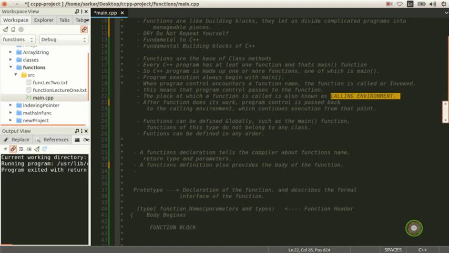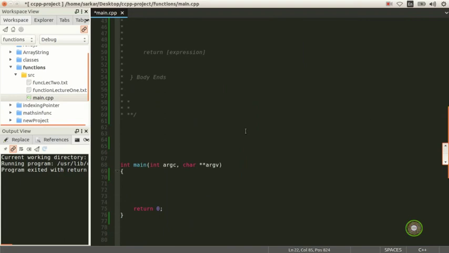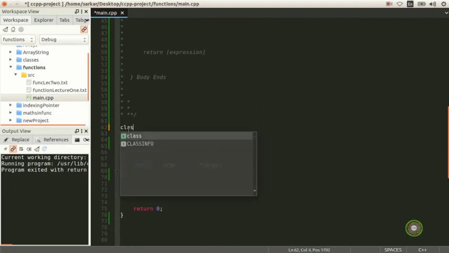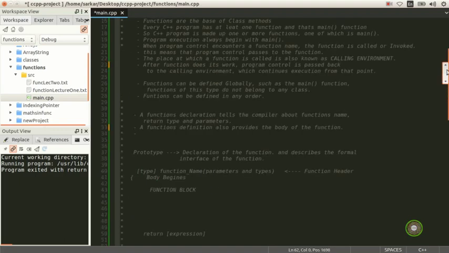Functions can be defined globally, such as the main function. Functions of this type do not belong to any class. Here with main, we don't see a class. So far, whatever we've done, we haven't seen a class. So this main function does not belong to any class and is global. Functions can be defined in any order, and we're going to see that in a moment.